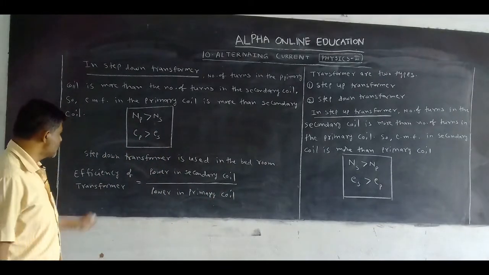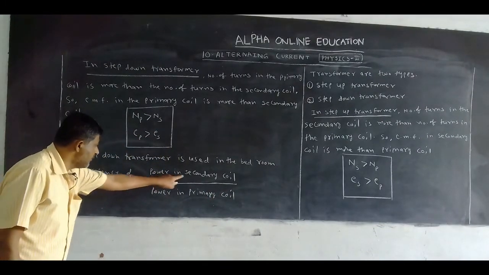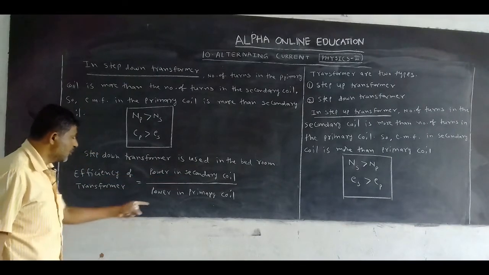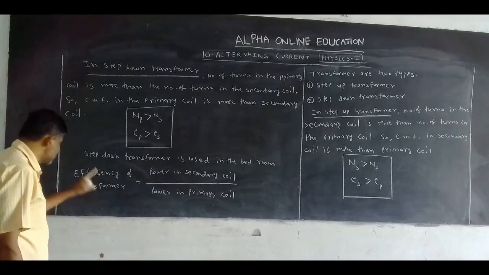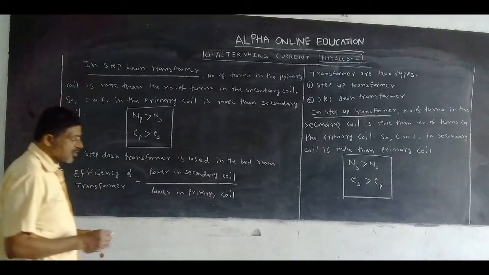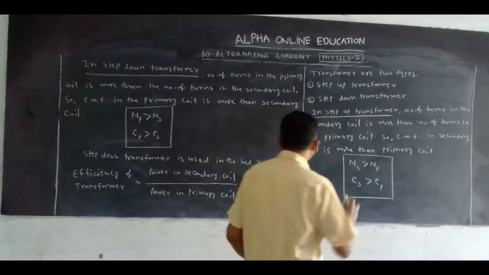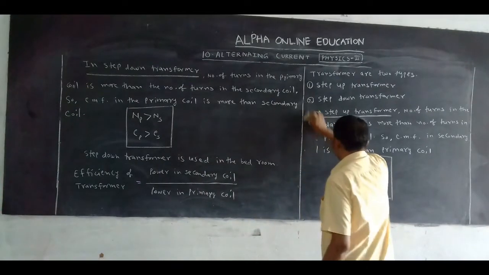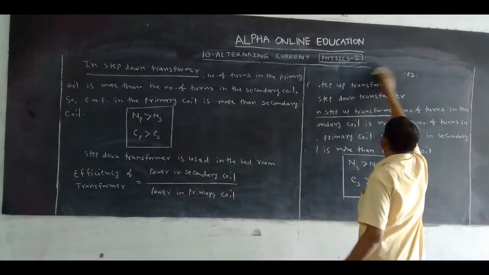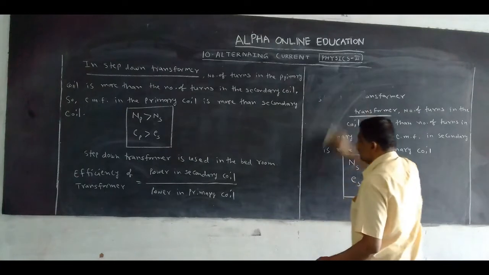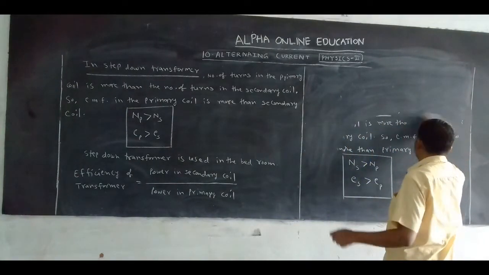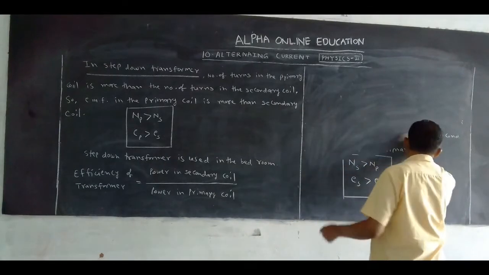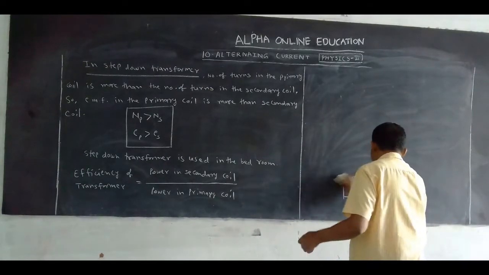The efficiency of the transformer is the ratio between power in the secondary coil and power in the primary coil. This efficiency is also called the transformer ratio.